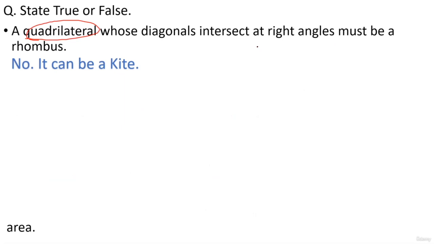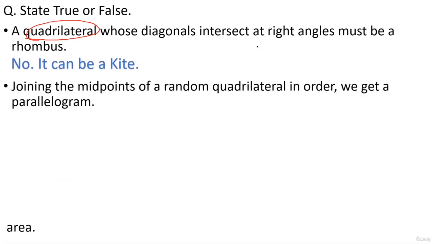Next one: joining the midpoints of a random quadrilateral in order, we get a parallelogram. Let's check if this is correct. Let me draw the randomest quadrilateral actually. They want to say that if you join the midpoints here, you are getting a parallelogram. So let's see. If I join these two points right now, let me draw a line.